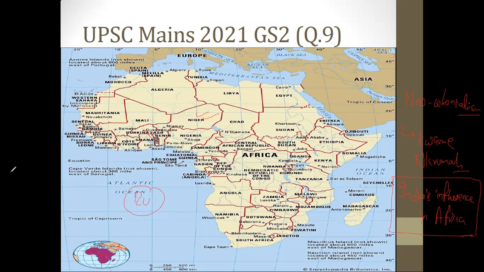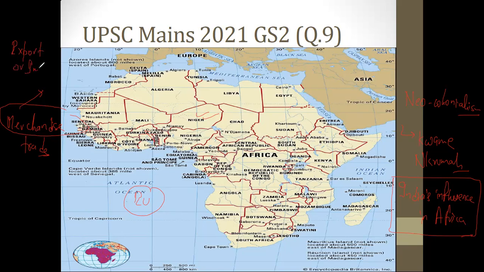Then merchandise trade. There's a term you should know the meaning of. The total annual merchandise trade between India and Africa is estimated at around $170 billion, and this is nearly a tenth of India's global trade. You can use that fact, but first of all, you need to understand what merchandise trade is. Merchandise trade means export or import of goods. Here you're not talking about services; export or import of goods is known as merchandise trade.